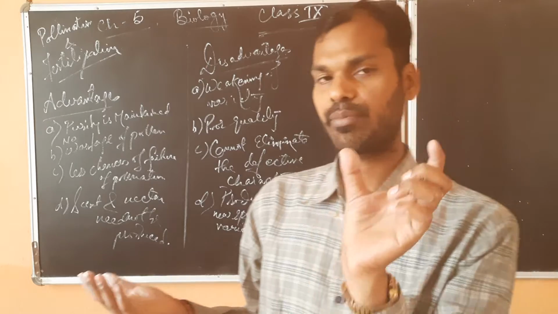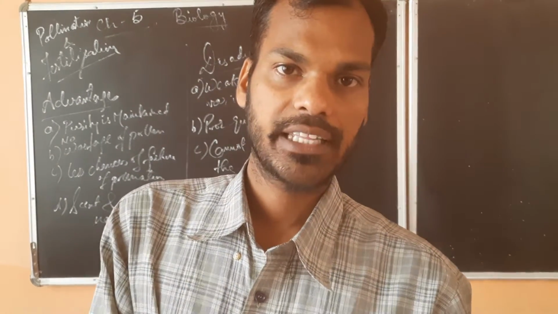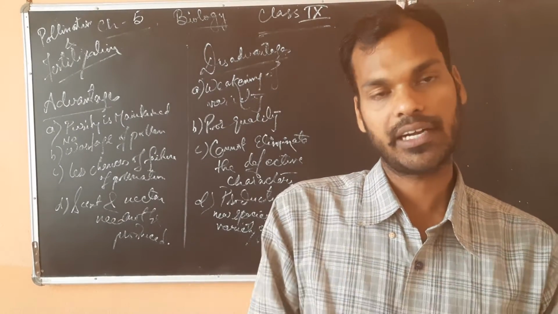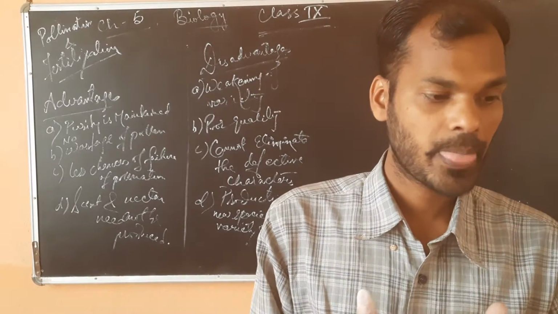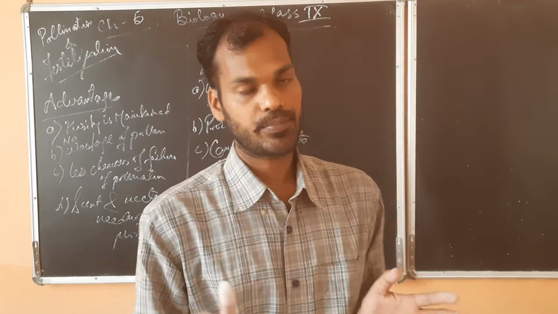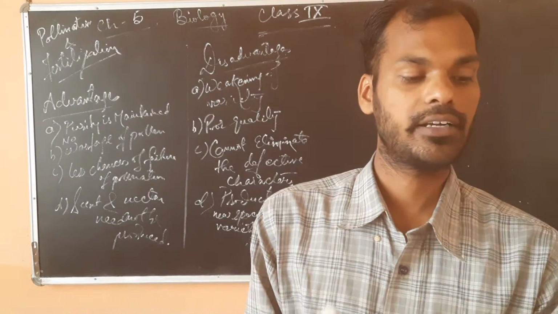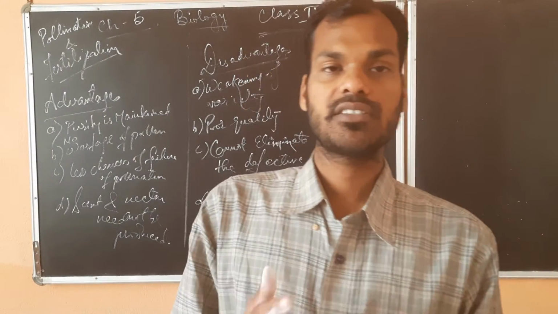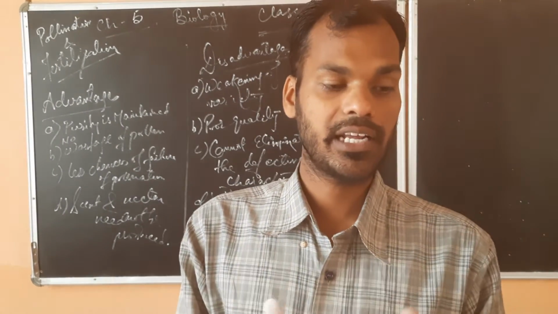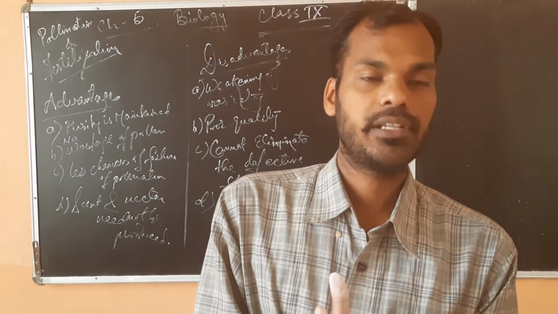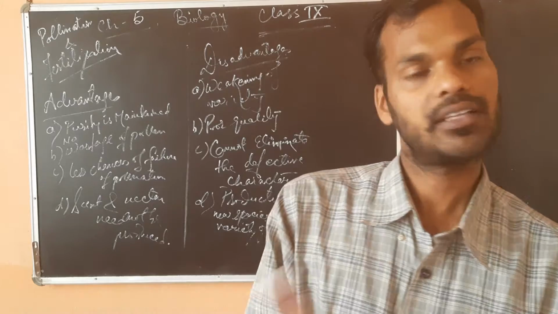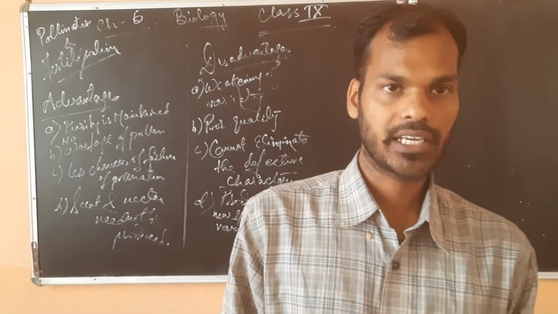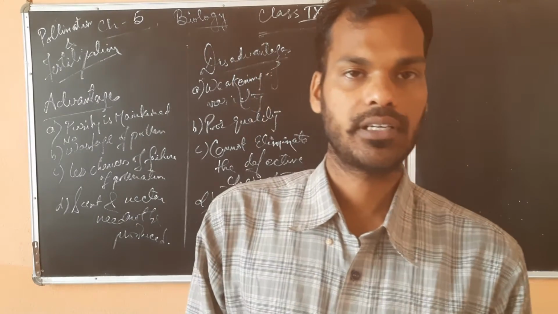If both androecium and gynoecium are maturing at the same time, then only there is a chance of self-pollination. If they are not maturing at the same time, then there is a 100% chance that cross-pollination will occur. Dichogamy is of two types, protandry and protogyny. Protandry: the word andry comes from andro, which means male, androecium. It means the androecium will mature earlier than the gynoecium. Examples are sunflower and jasmine. In protogyny the opposite happens: the gynoecium matures earlier than the stamens. So this is the cross pollination advantage.